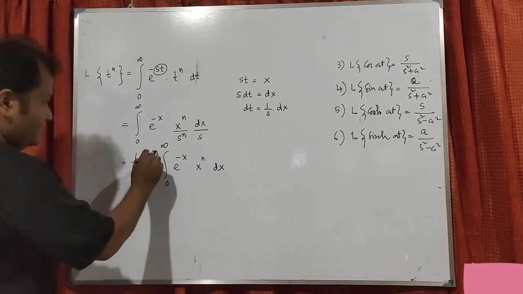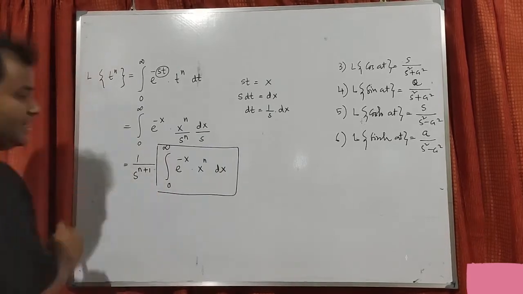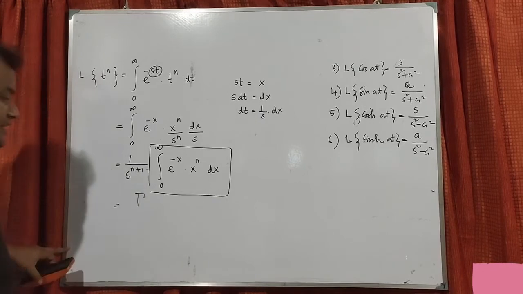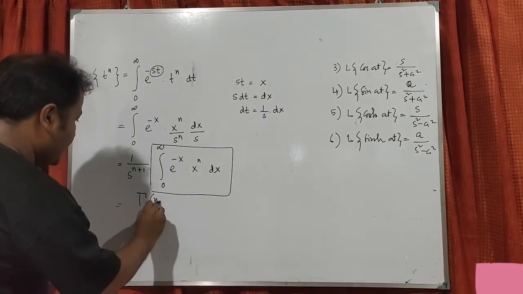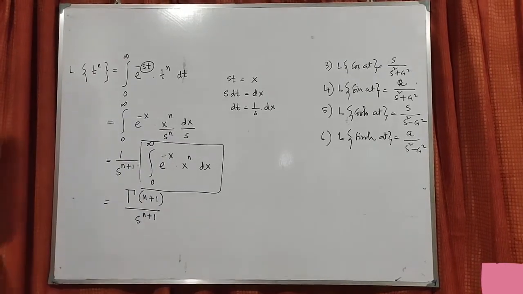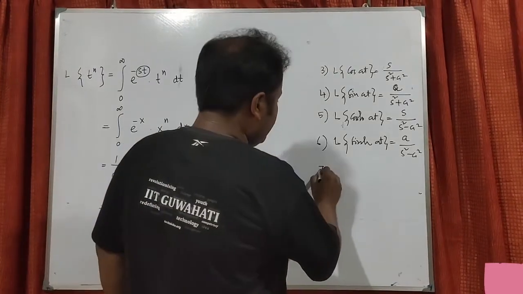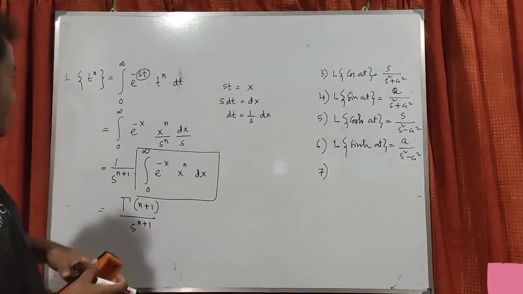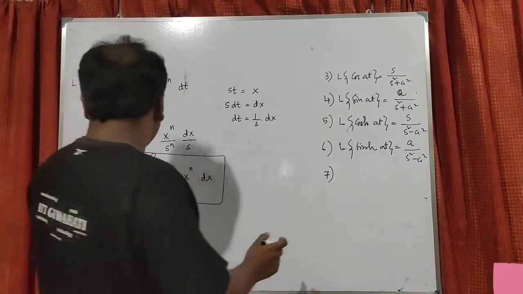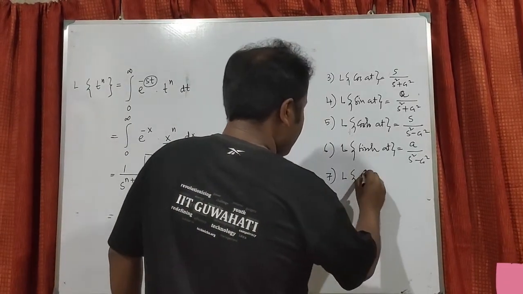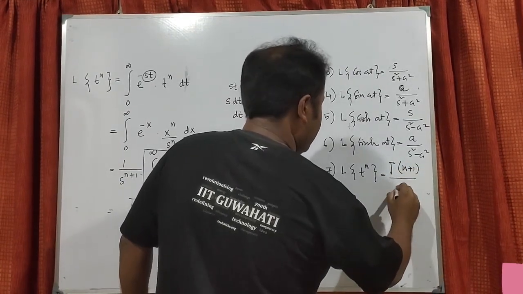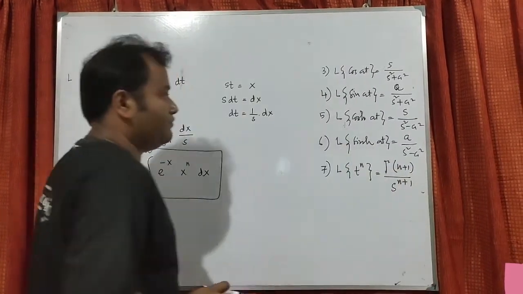Now this one is a special type of integral. This is known as the gamma function. So this will be written as gamma n plus 1 divided by s to the power n plus 1. Okay, so number 7, which is most important and controversial, because in the next session we'll be doing some problems on this, so you can understand that. So L of t power n equals gamma n plus 1 by s to the power n plus 1.